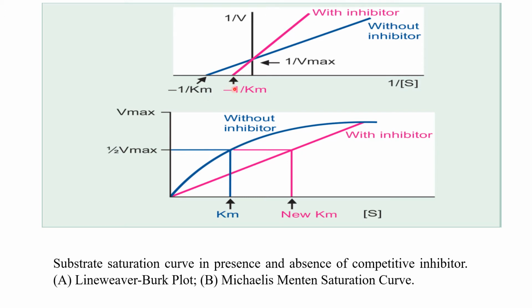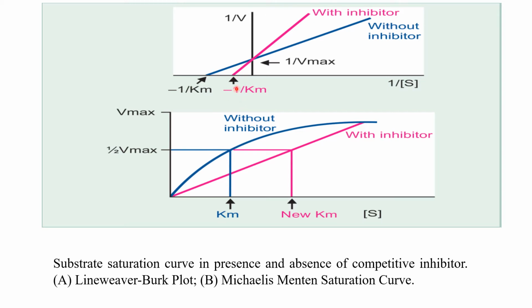And see in this Lineweaver-Burk plot, Km is increased with inhibitor. This came towards the 0. That means it is increased. This is the negative side. So when it comes towards 0, that means it is increased. So Km, it is 1 upon Km. So it should be decreased, but it is minus. Therefore, it is increased. So this minus 1 upon Km is coming towards the 0. That means Km is increased.